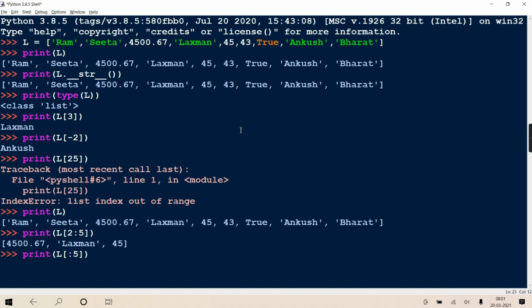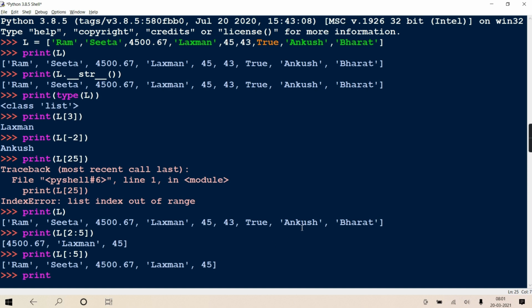If you skip start and only give end, it will start from 0 by default and stop at 5, but 5 is exclusive. So 0, 1, 2, 3, 4. Getting? From 0 till 4, 5 is exclusive.